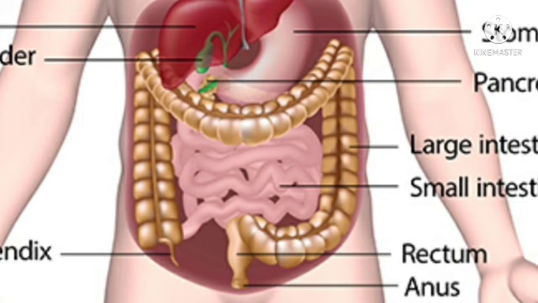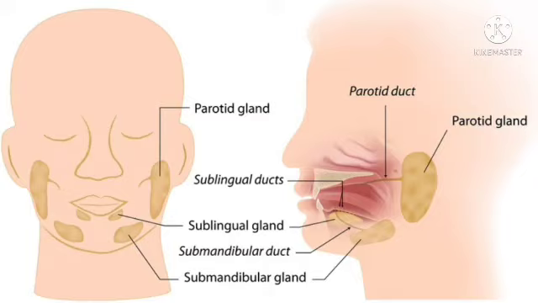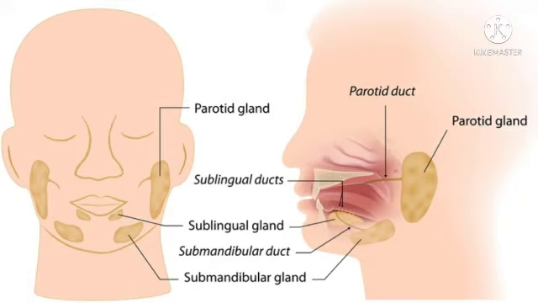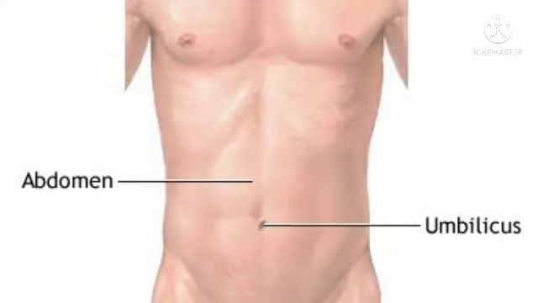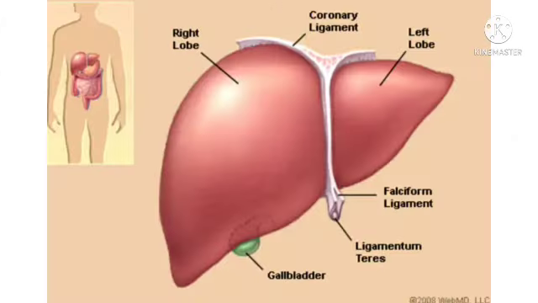Closely related to the alimentary canal are several accessory organs. In the region of the mouth, there are three pairs of salivary glands which produce a fluid, the saliva, that helps to keep the oral cavity moist. In the abdomen, we have two large glands, the liver and the pancreas. The liver occupies the upper right part of the abdomen. It is a very important organ having numerous functions.